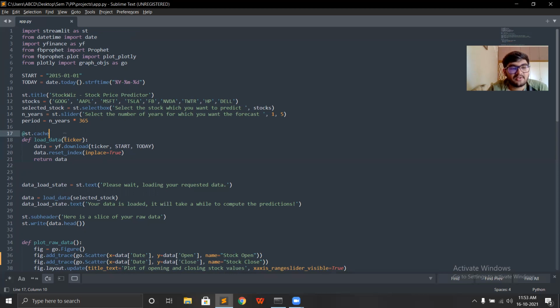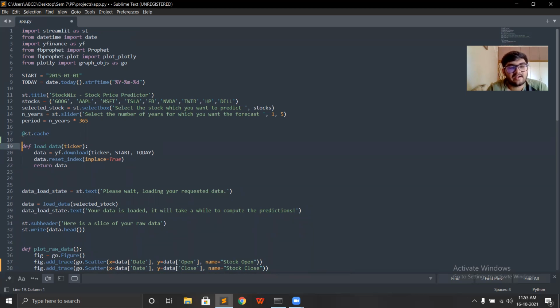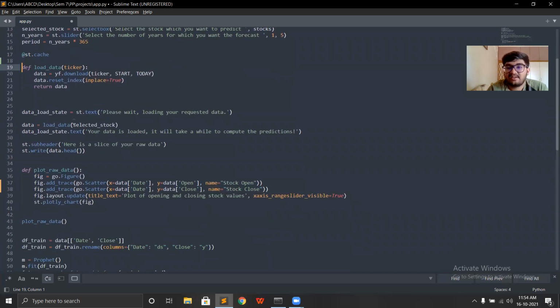After that, I'm defining the function load_data, which essentially selects the ticker the user enters while selecting the stock, and downloads the data from the Yahoo Finance API. The ease of using the yfinance API is that it returns a pandas data frame, and Streamlit supports pandas data frames, so I can directly display and plot it in Streamlit. I am defining a state variable here which will show the user a message that the data is being fetched. I kept the text as "Please wait, your data is being loaded."